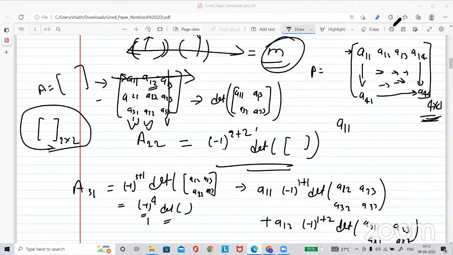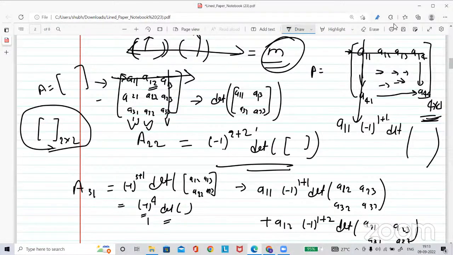Now A11 plus its cofactor will come. The cofactor will be like this, -1 to the power 1 plus 1 times the minor. The minor will be the determinant of a 3 cross 3 matrix, A22, A23, A24, like that.